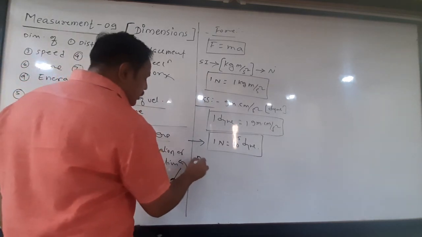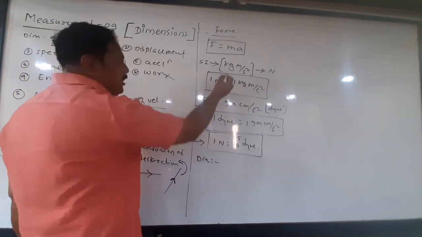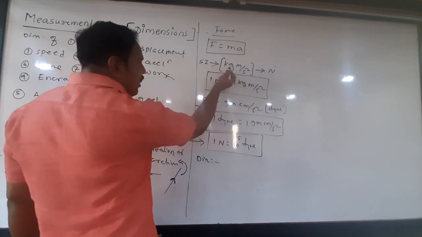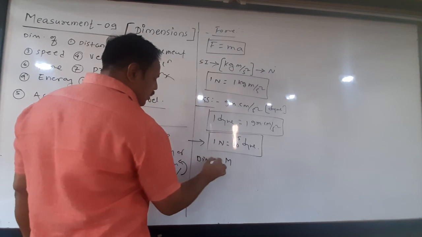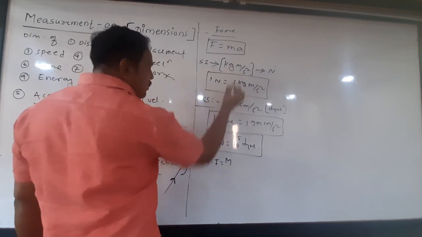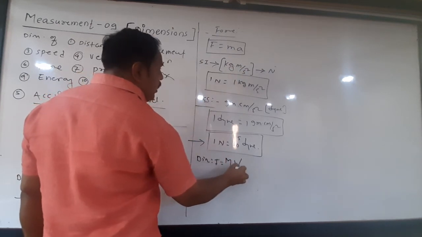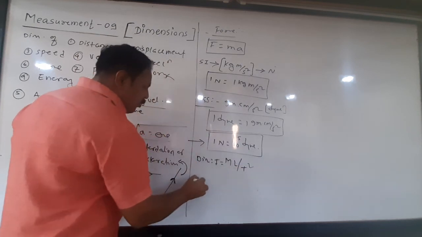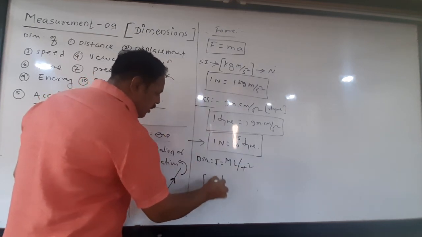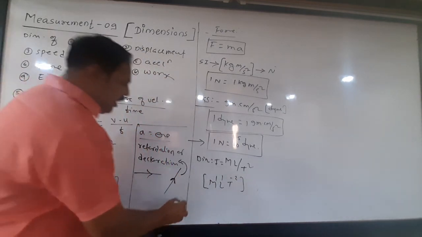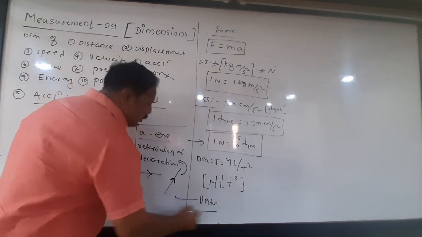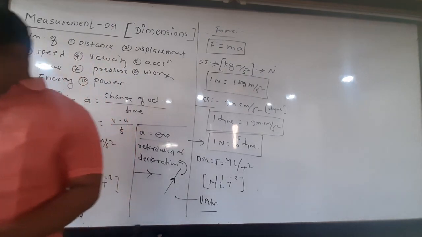Then what are the dimensions? Look at this basic formula: kilogram meter per second square. Kilogram means mass, meter means length, time square means T square. So the dimensions are M1, L1, T minus 2. These are the dimensions of force. And remember that it is also a vector quantity.